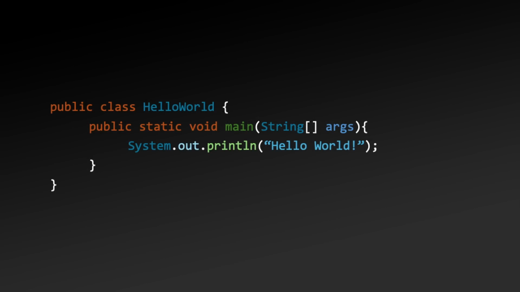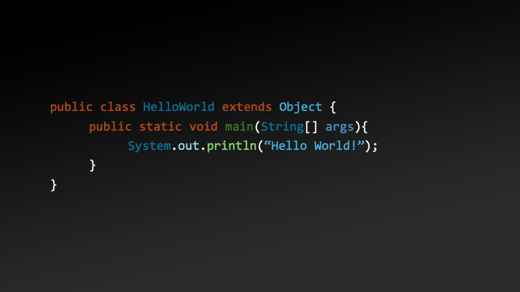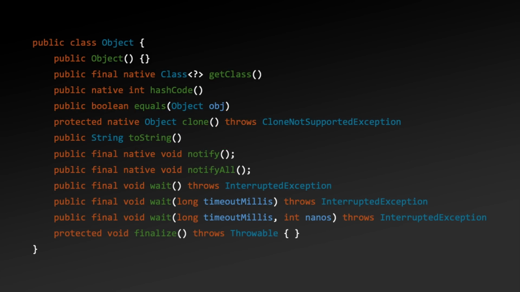No, I want to look at the real HelloWorld class. Perfection. As the HelloWorld class, like all classes in Java, has Object as its superclass, either directly or indirectly, as Object is the root class for all Java classes. However, to initialize HelloWorld, Object must first be initialized, so let's take a look at it. Object has methods that should be familiar to all Java developers: getClass, hashCode, equals, toString, and so on.